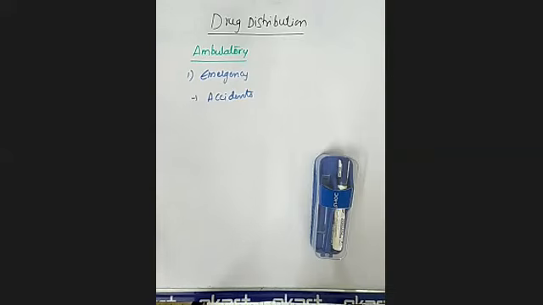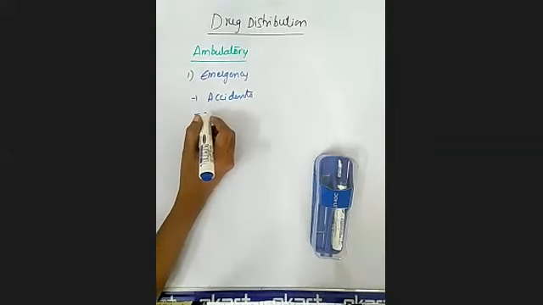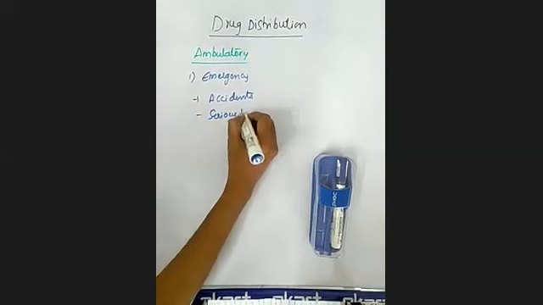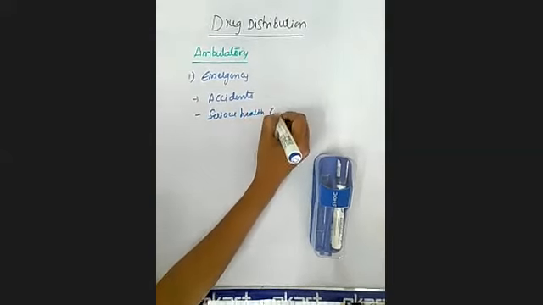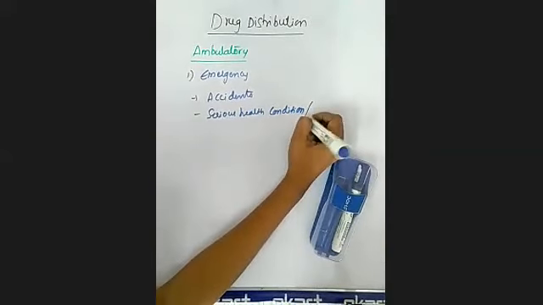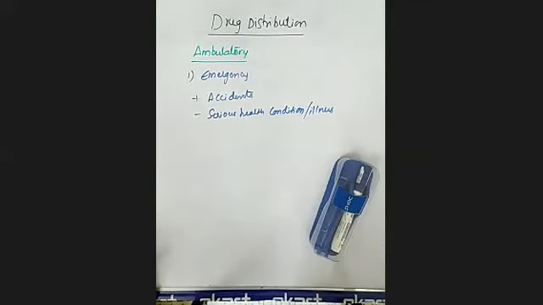The next one is patients suffering from serious health conditions or illness.